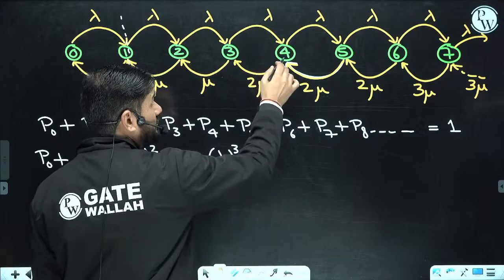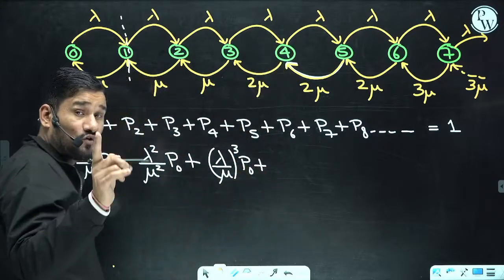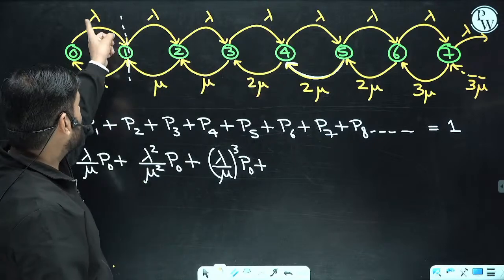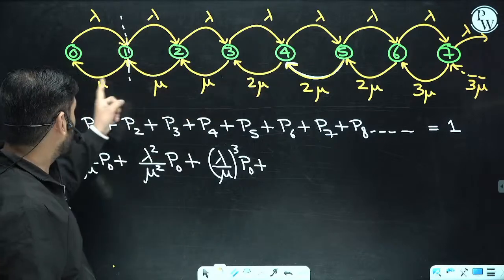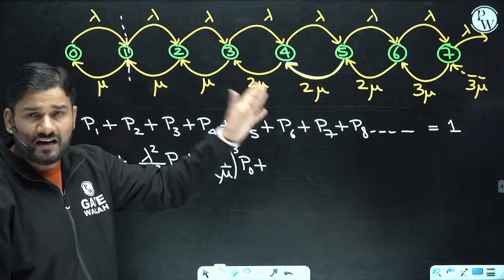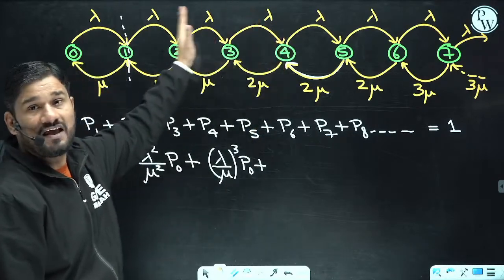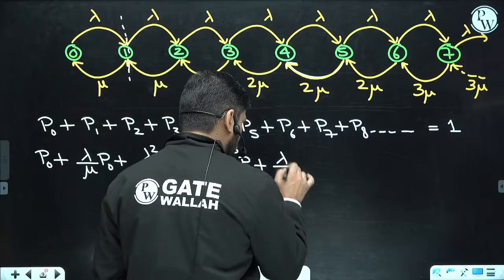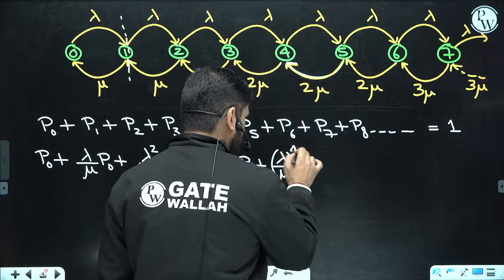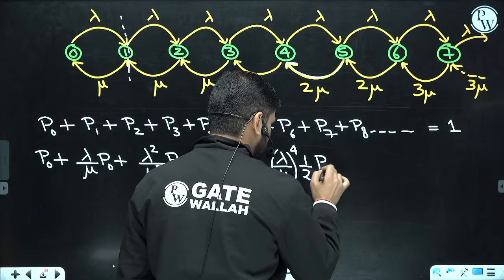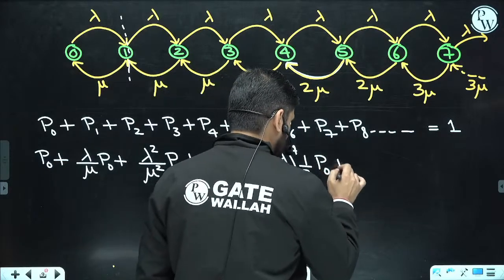Now you can come to P4. I am just writing the value of P4 and you will be surprised with that value. P4 will be lambda, lambda, lambda, lambda upon mu into mu into mu into 2 mu this time. Wherever you are standing, you have to take just the left values. So this will be lambda upon mu whole 4 and 1 by 2, P0.